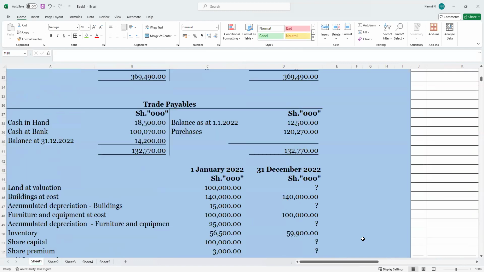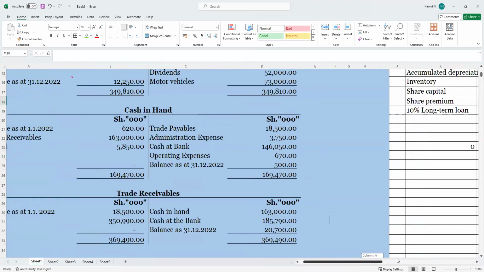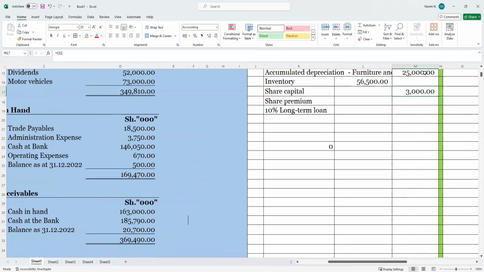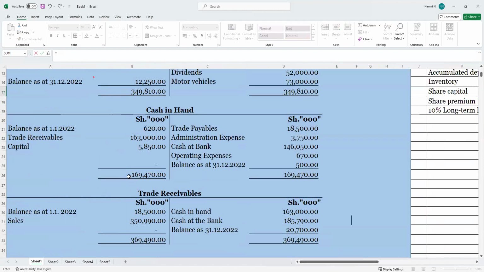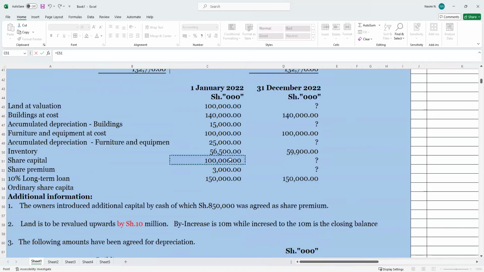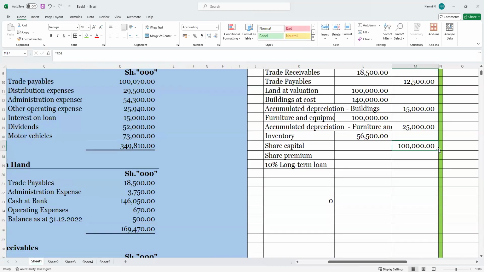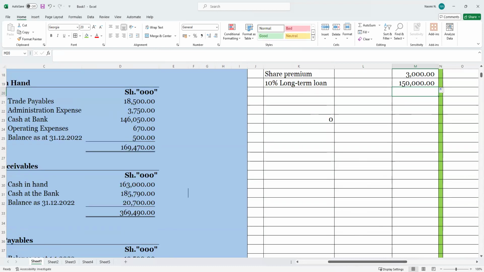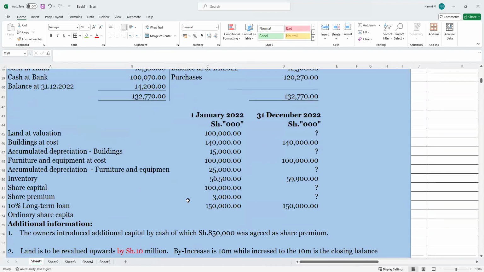Okay, it is 10,000, then the premium is 3,000, 100,000. Sorry, I picked the wrong figure here. So this one is 10,000. Let's just hurry it. Okay, that is it. So we are done with all the opening balance items.